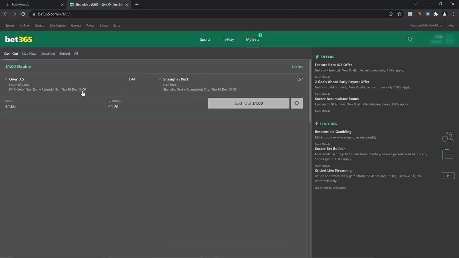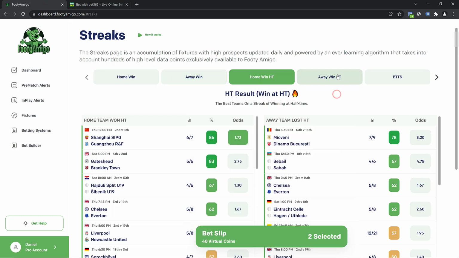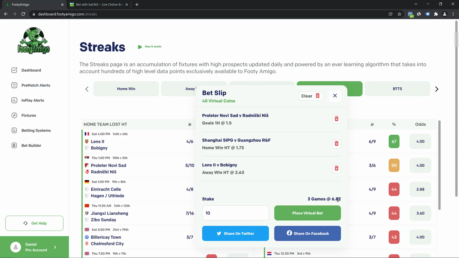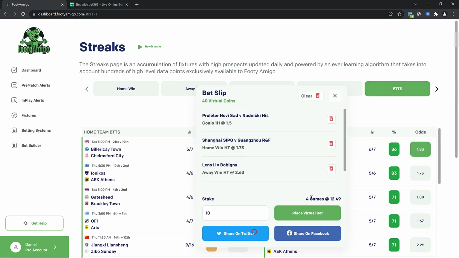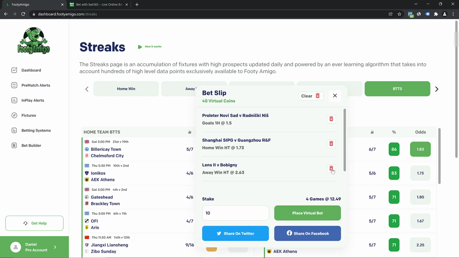I was able to find these games just from the streak page. Some people might choose to add more games to make their odds 6, for example, add another and then increase it. So it really depends on you. This page has everything that you need to be able to find 2 odds, 3 odds, 4 odds, 5 odds or more on a daily basis. But I always like to bet smart, so I like to put a maximum of 2-3 games on my bet slip.